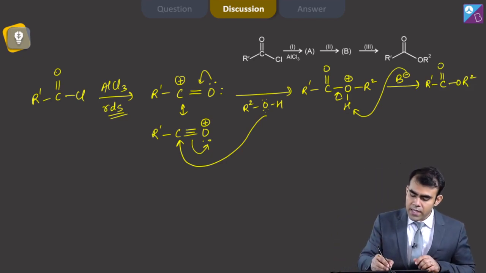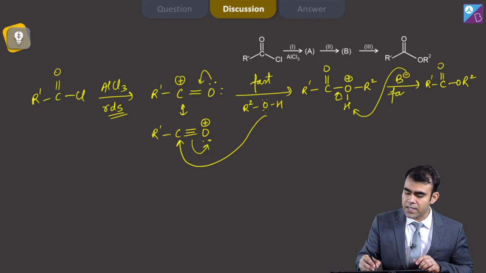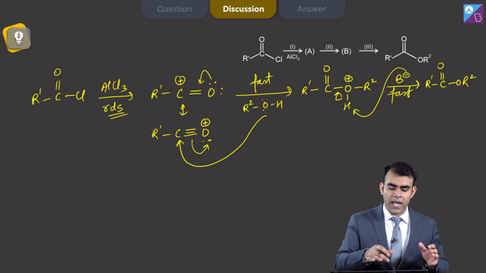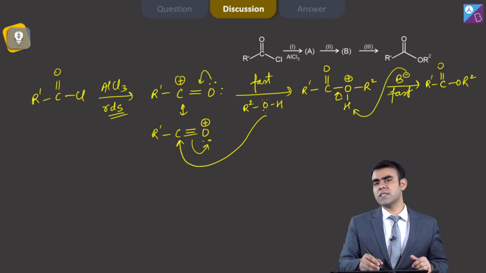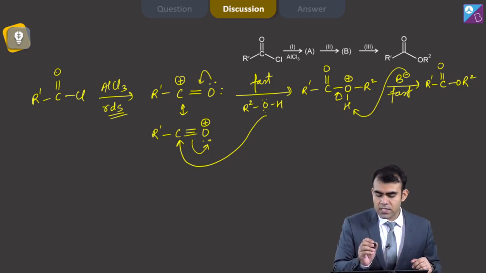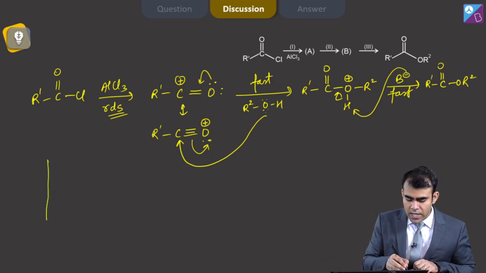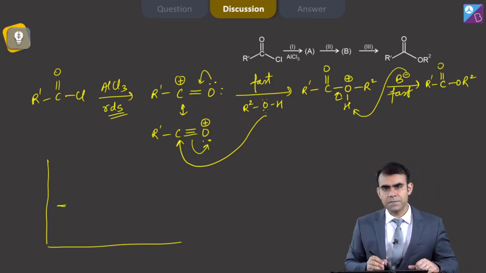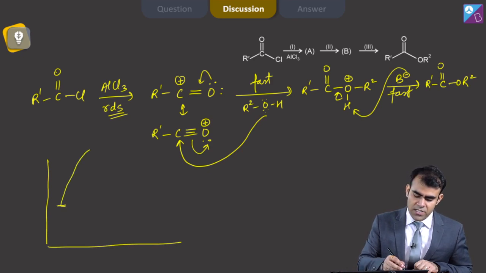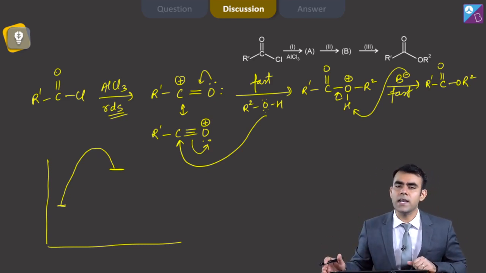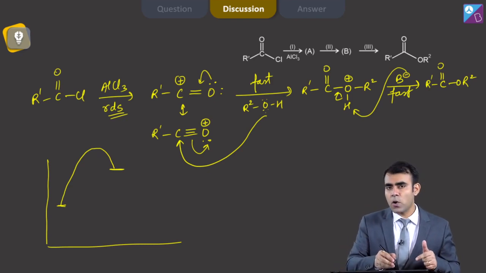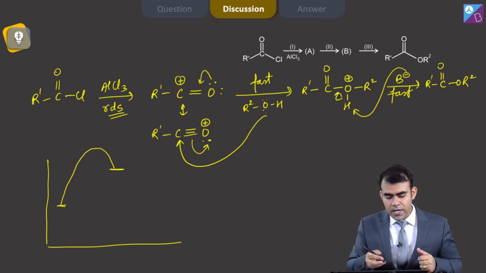Now here these 2 steps are basically fast steps, that is, the approach of my alcohol to the acylium ion is a fast step because that is a deficient center, and again the loss of this hydrogen is also a fast step. So I can draw its potential energy diagram somewhat like this, that initially I have my substrate, and my substrate forms a transition state of higher energy and finally forms the first intermediate. Now after formation of this, the attack by alcohol on acylium is very smooth because here the crowding is less as the shape is linear.